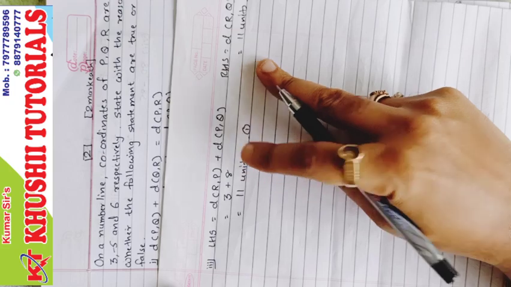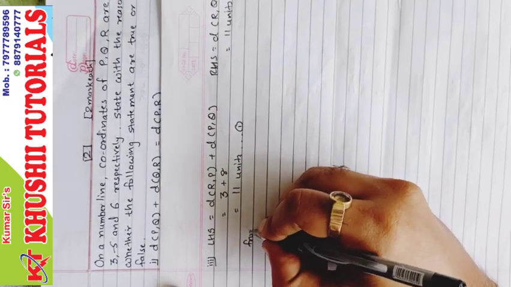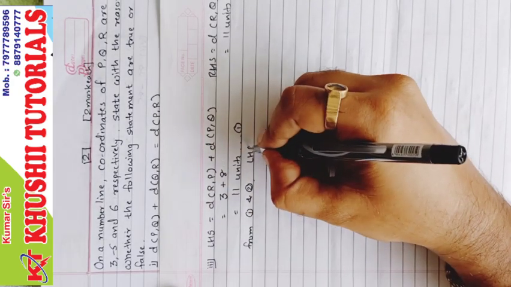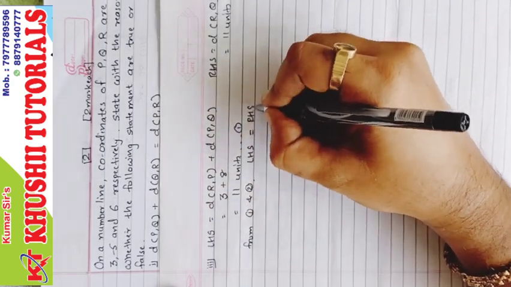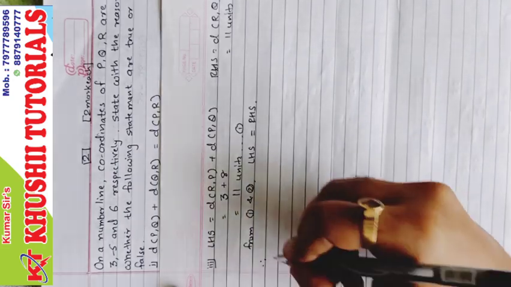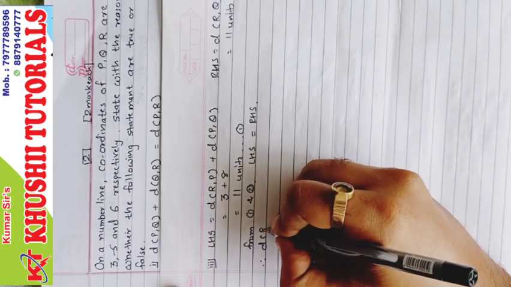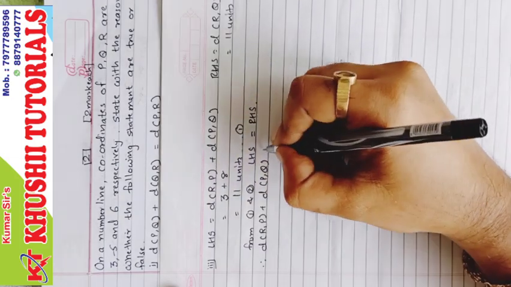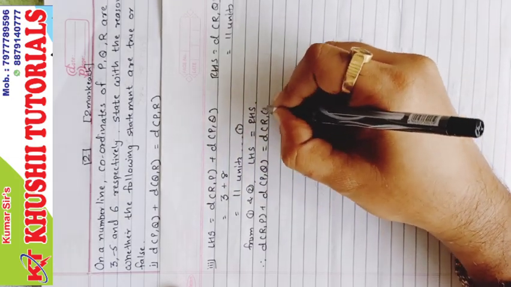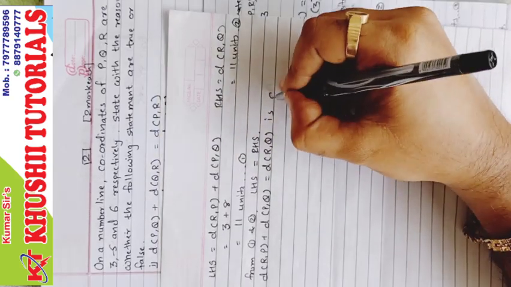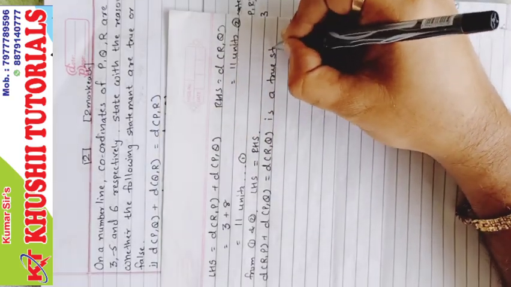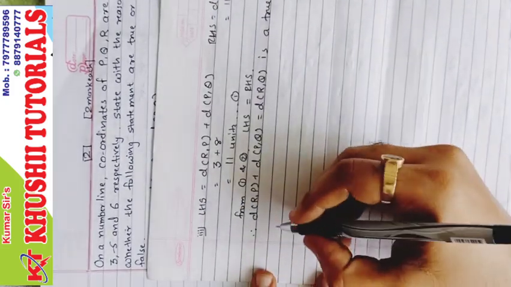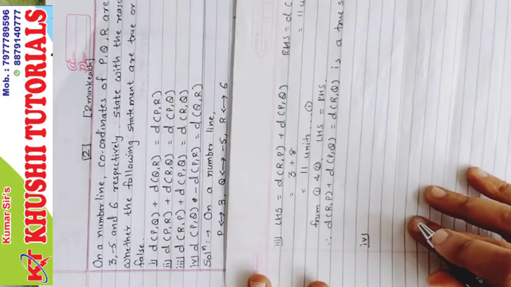See, LHS is equal to RHS. So I'll write, from 1 and 2, LHS is equal to RHS. Therefore, the statement distance of RP plus distance of PQ equals distance of RQ is a true statement. Isn't it easy? Number 4th, ditto same way.